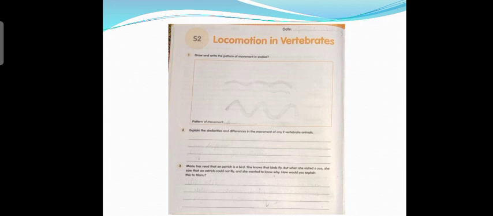Now the third question given is, Manu has read that an ostrich is a bird. She knows that birds fly. But when she visited a zoo, she saw that an ostrich couldn't fly, and she wanted to know why. How would you explain this to Manu? So students, already we discussed that some birds like ostrich, penguin and emu have large body weight and their wings are very short, and therefore they are unable to fly.